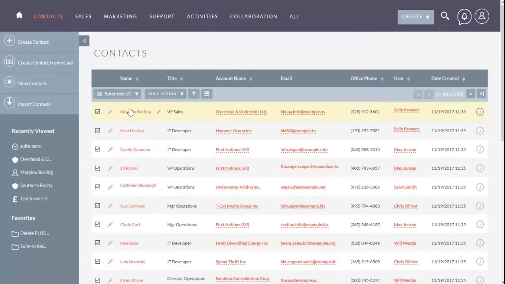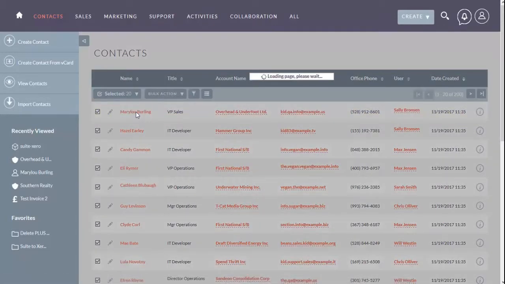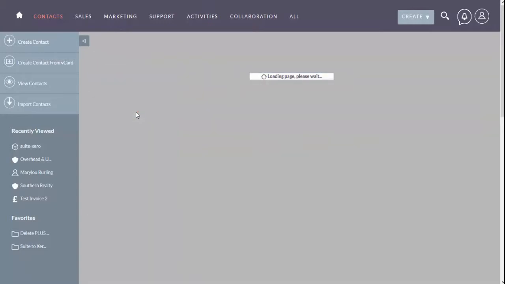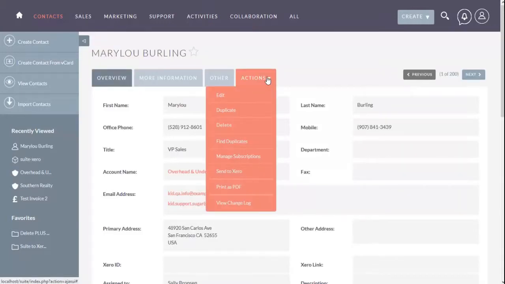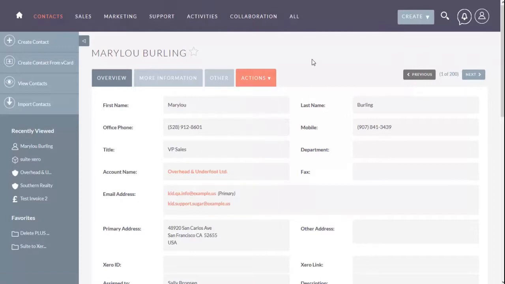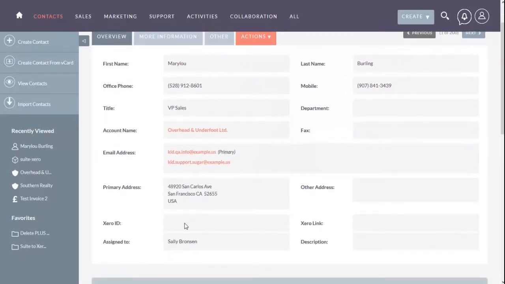And in the individual detail views for an account or a contact, in the Actions menu, you'll see Send to Xero as well. Also within the detail view of the accounts and contacts, you will see two new fields, Xero ID and Xero Link. The Xero ID field will be filled with the ID of the contact record within Xero. The Xero Link field will have a direct URL to that contact record in Xero from SuiteCRM.